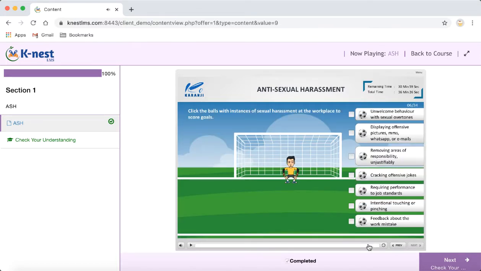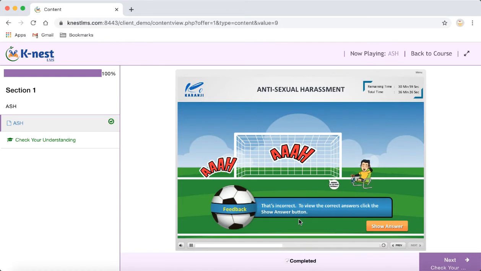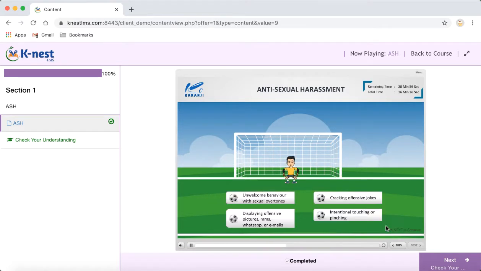So this is another interesting feature of this interactive video, where the question is being asked in more of a gamified way. So for the question I am supposed to select few answers and then click on this ball, and if the answer is correct I will hit a goal, otherwise I'll miss the goal. Also say show answer. So I should have selected these four. So that's how it goes.